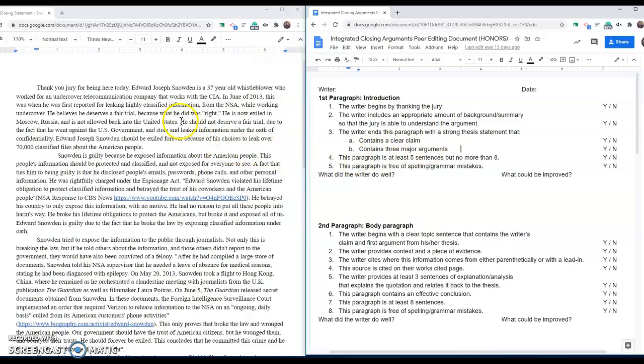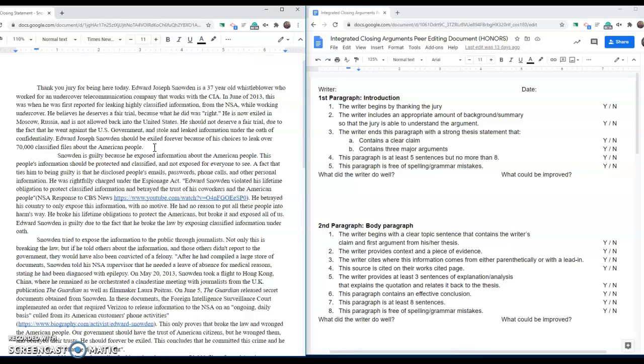It says he does not deserve a fair trial due to the fact that he went against the U.S. government, stole and leaked the information under the oath of confidentiality. Edward Snowden should be exiled forever because of his choices to leak over 70,000 classified files about the American people. Okay, it's a little confusing here, and maybe not as clear as it could be.